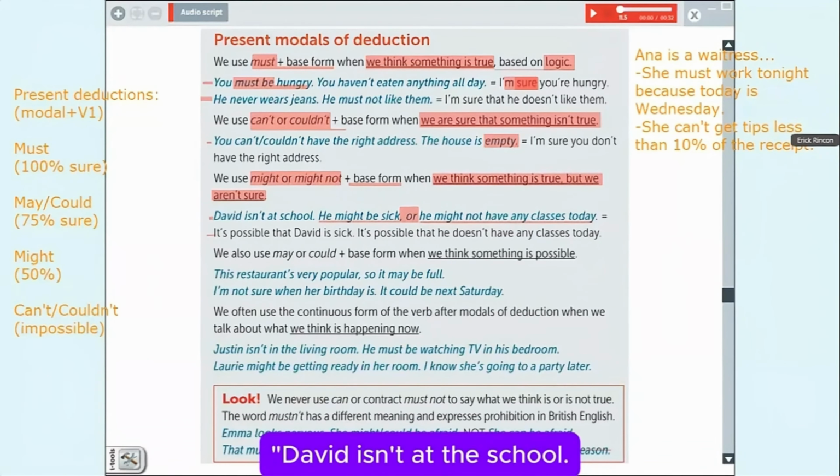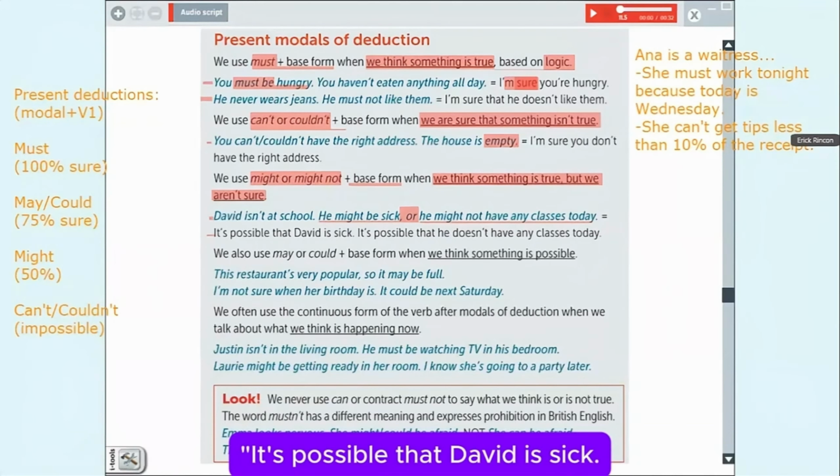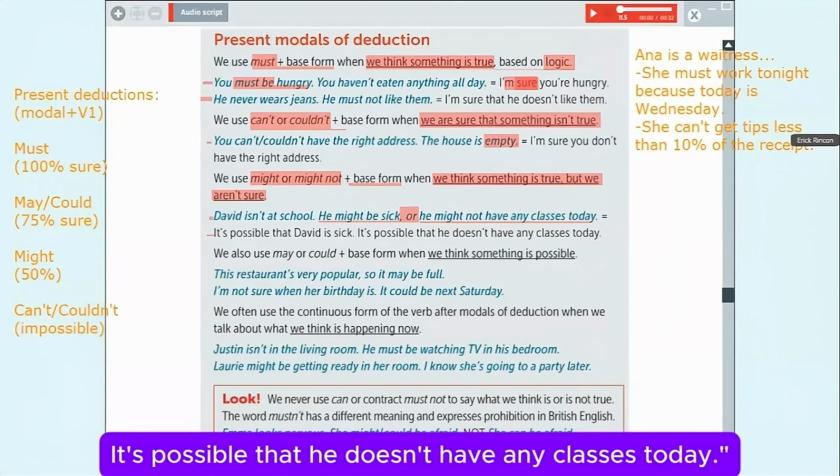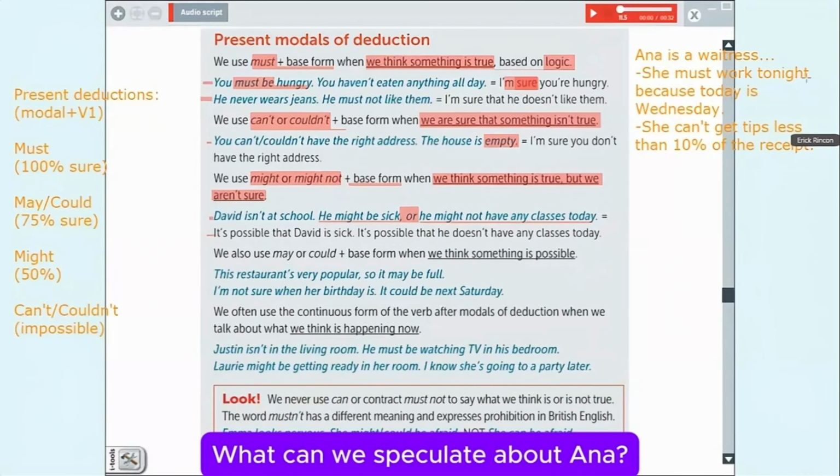David isn't at the school. He might be sick or he might not have any classes today. It's possible that David is sick. It's possible that he doesn't have any classes today. Mm-hmm. So if we talk about Anna again, what can we speculate about Anna?